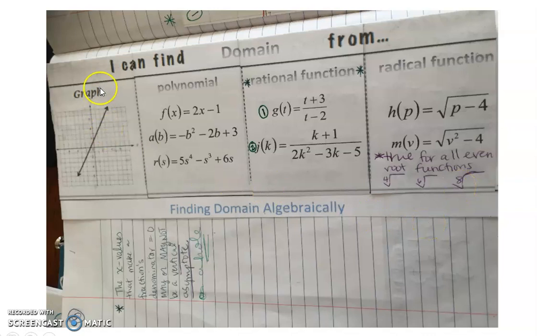So what we'll do is we'll lift up this first tab where it says I can find domain from a graph. So the first one that you're going to see here is that there are 6 dots. With these 6 dots, if I wanted to find the domain of them, I would just simply write the x values. These are the only dots on here, so these are the only points for this particular graph. So notice, for example, -1 is not being used. Neither is +2, and so forth.